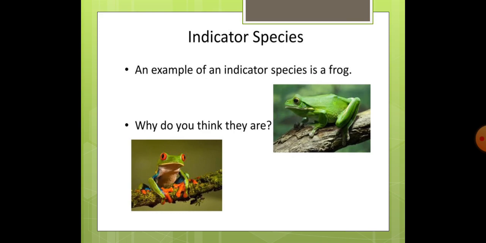Now the next example of an indicator species is the frog. Why do you think frogs are taken as indicator species? We know that frogs are amphibians.